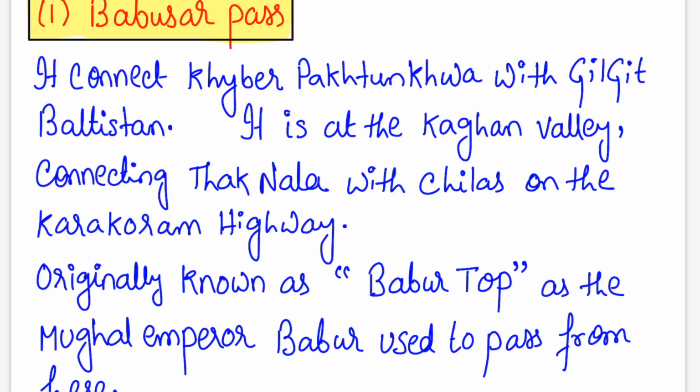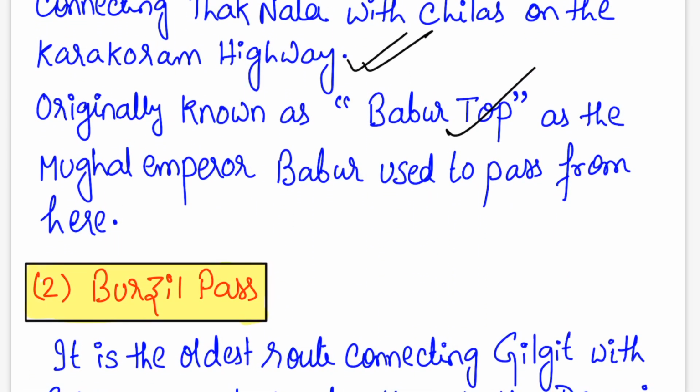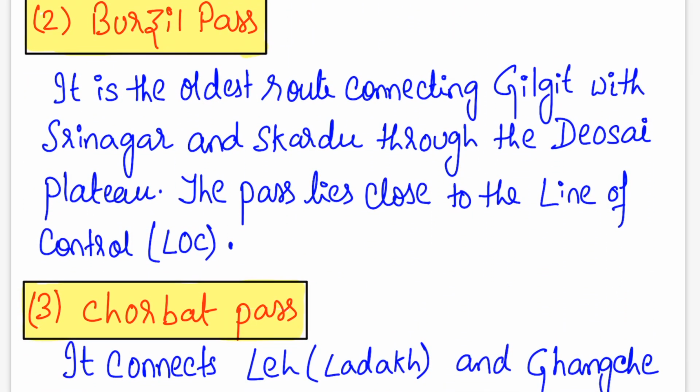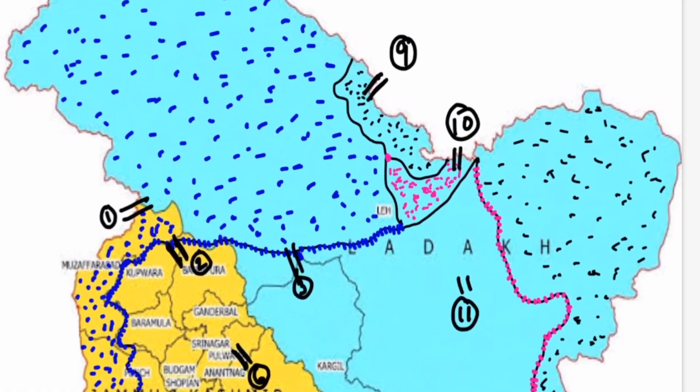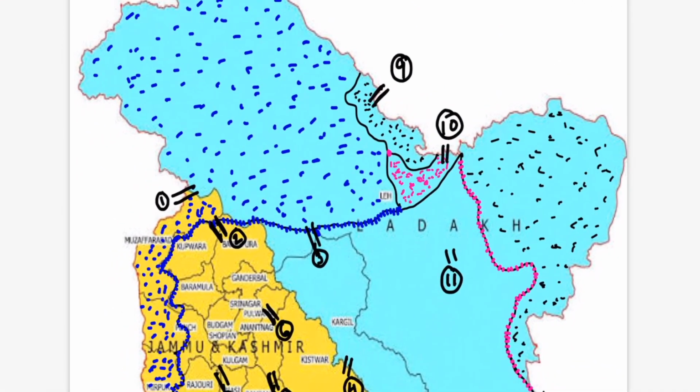The first one is your Babusar Pass, and the Babusar Pass is actually connecting Khyber Pakhtunkhwa with Gilgit-Baltistan. It is in the Kaghan Valley and connects Thakot and Chilas on the Karakoram Highway. Because it passes through the Karakoram Highway, it is important. Originally known as Babur Top, as the Mughal Emperor Babur used to pass from here. We will see the location again so that you don't forget. This one is your Babusar Pass.